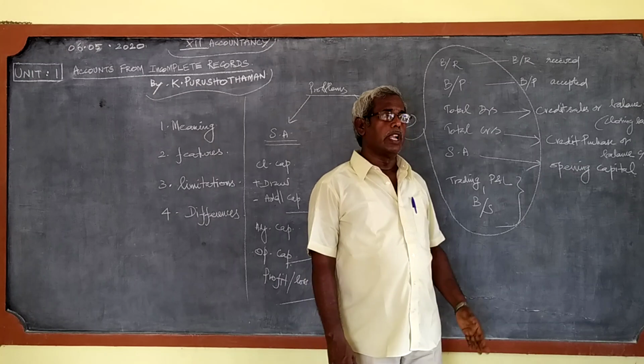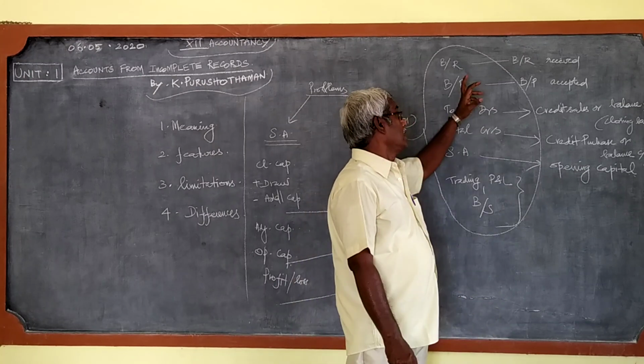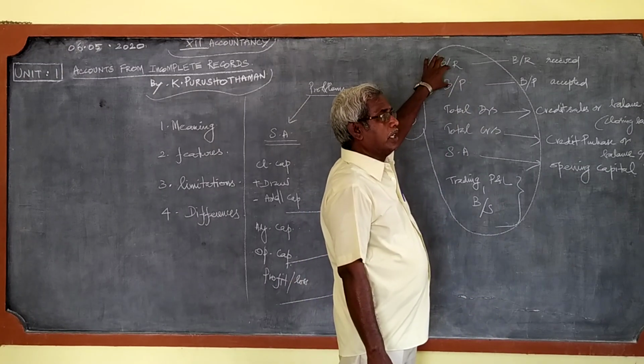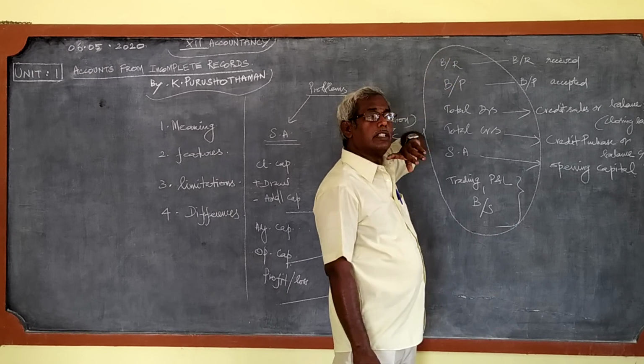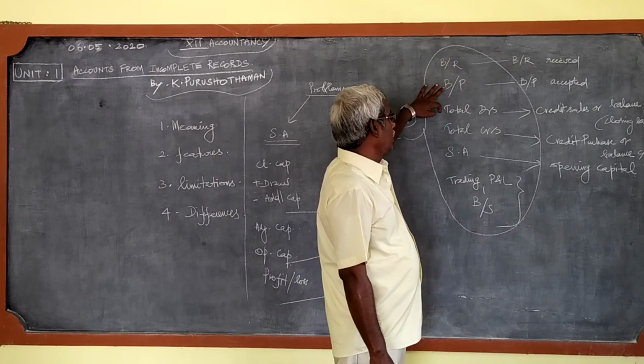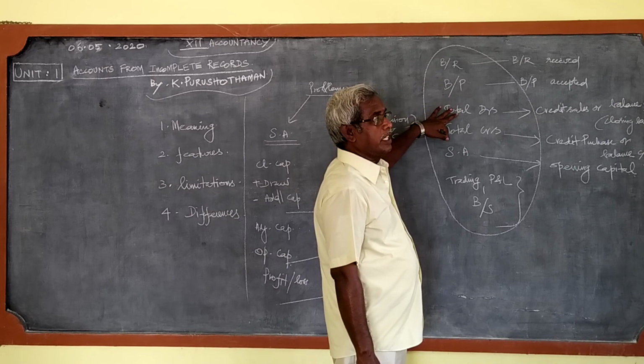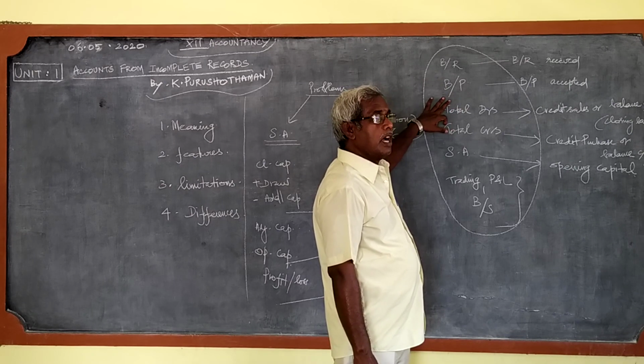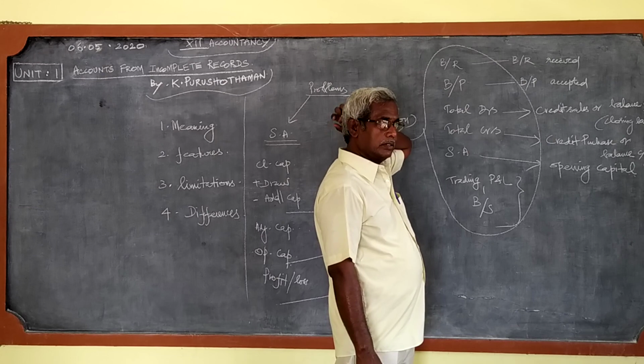No. If you are asked to find the bills receivable account and bills payable account, you prepare them, or else you need not. If you are asked to find the total debtors account and total creditors account, you prepare them, or else you need not.